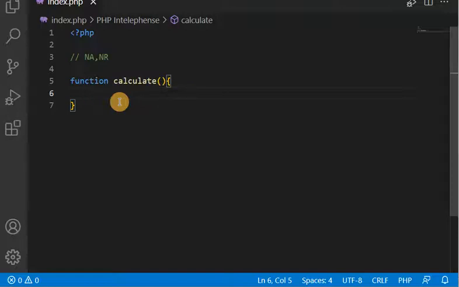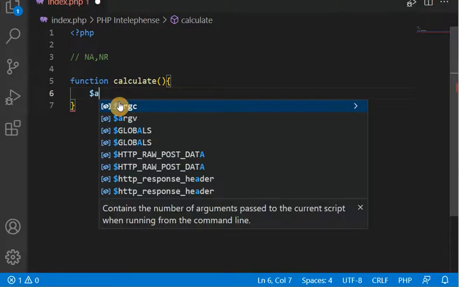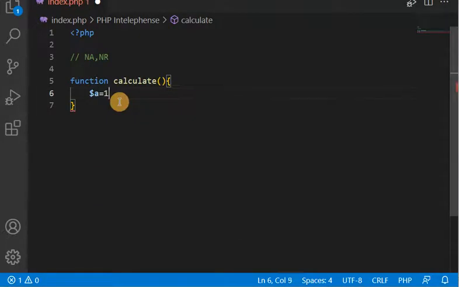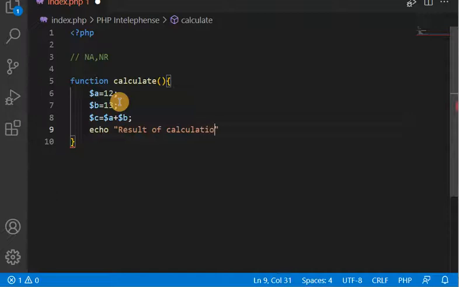Like I'm going to have two values, $a equals 12 and $b equals 13. Now I'm going to add these two values. So $c equals $a plus $b. Now I'm going to print the response like this: result of calculation is $c.